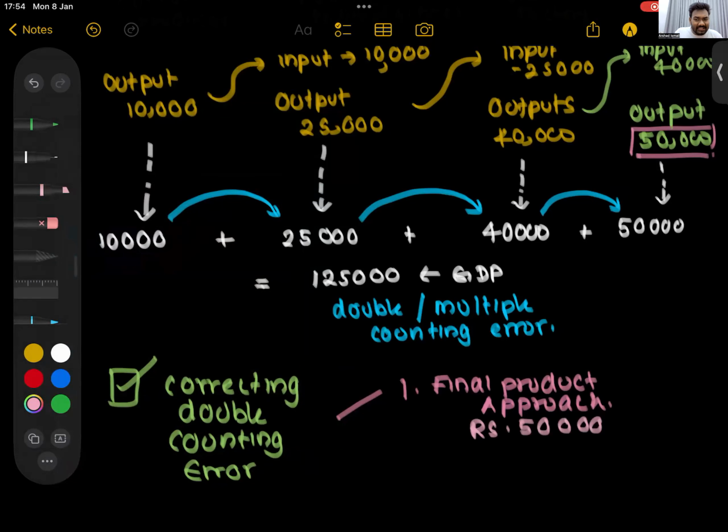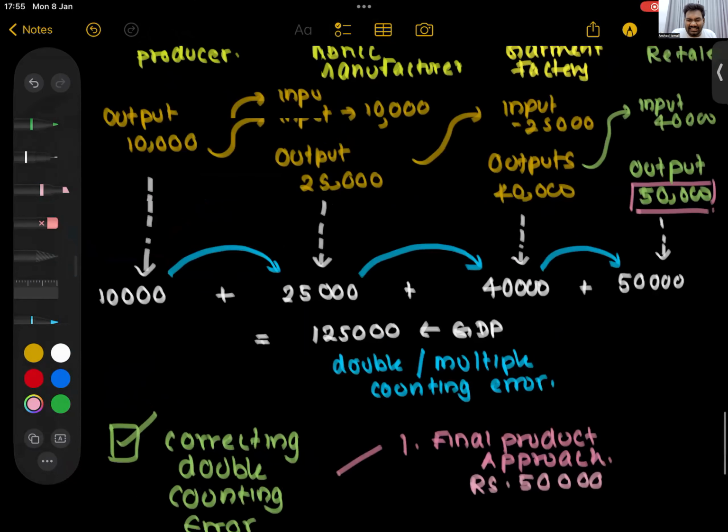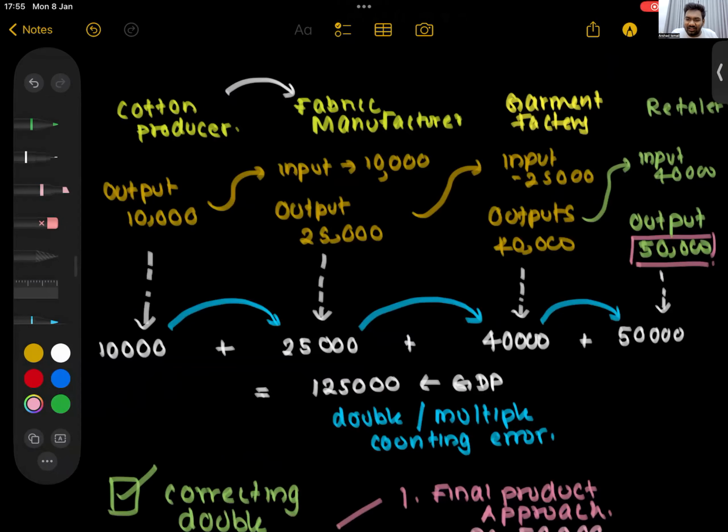But is there a problem in this method? The problem is that sometimes you can't identify whether a good is a final good or not. T-shirts are final.